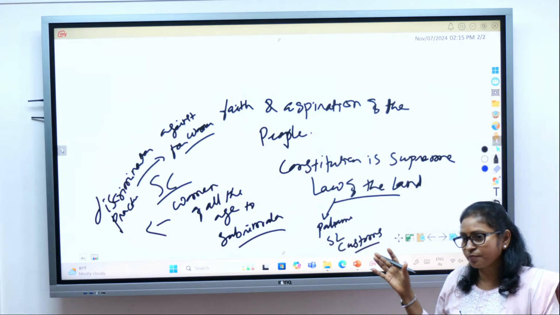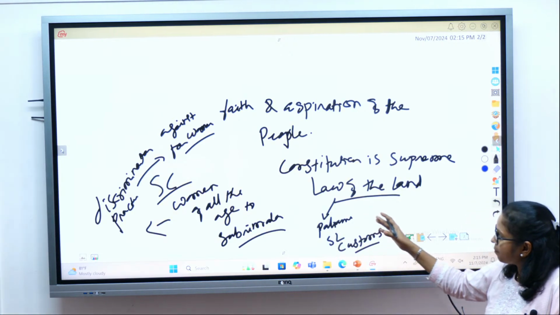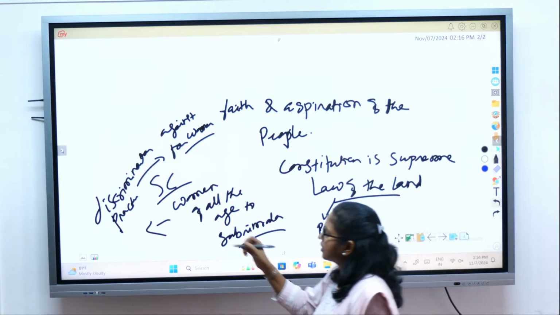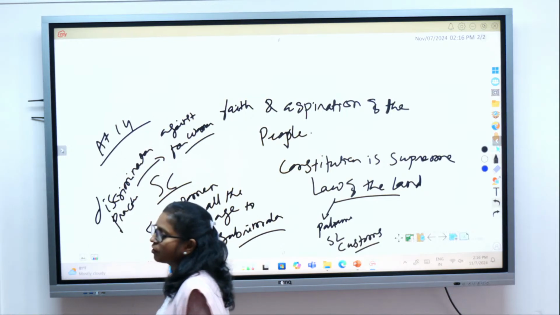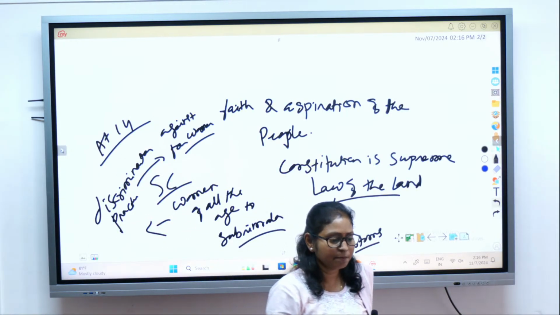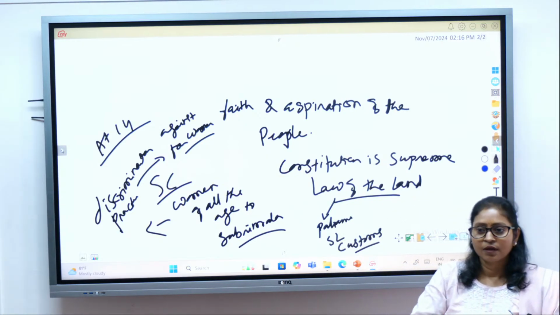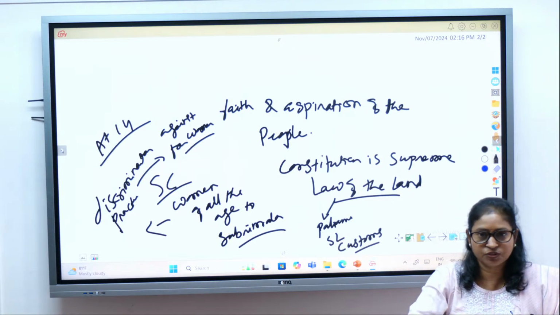That's the reason the Supreme Court has tried to bring reforms in the traditions and customs which were found to be discriminatory against a particular group of people, like in this case women of a particular age group. The Court tried to bring these customs in conformity with the Constitution, because under Article 14 there is equality before law. Everybody is equal in the eye of the law. The Constitution has been given a supreme position.